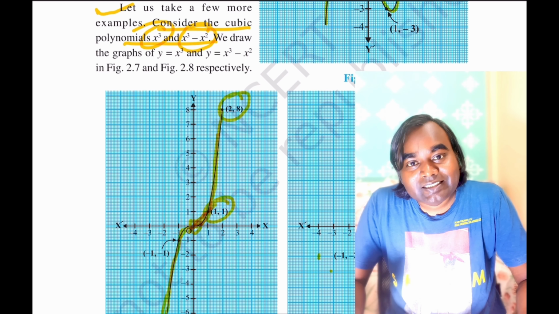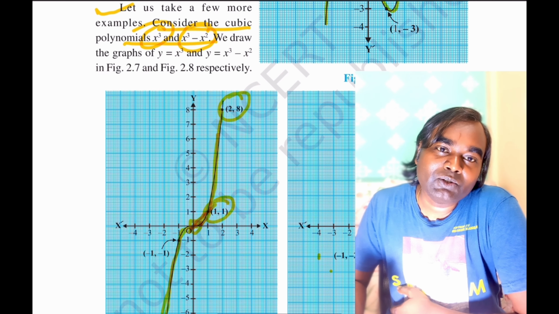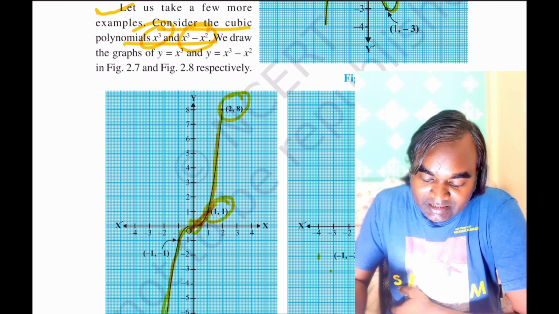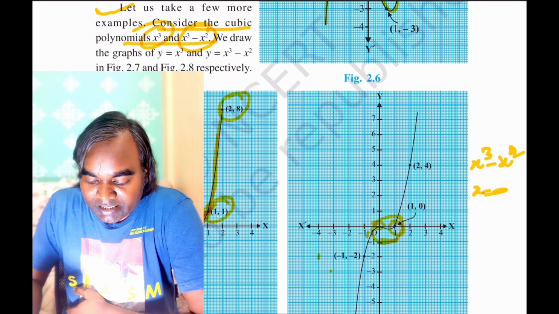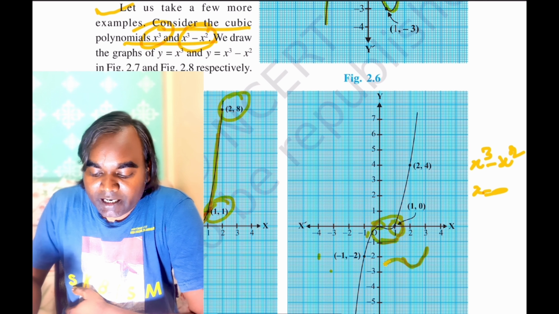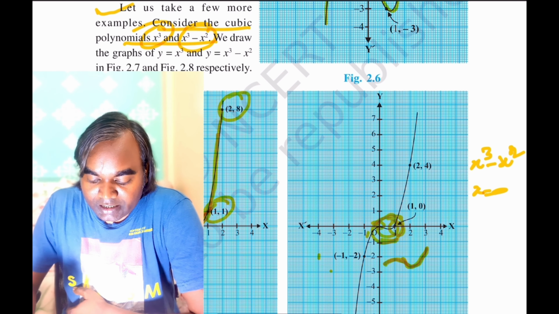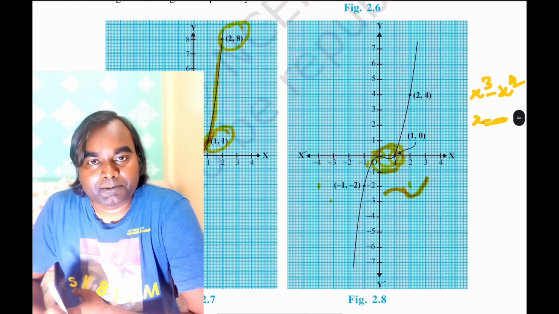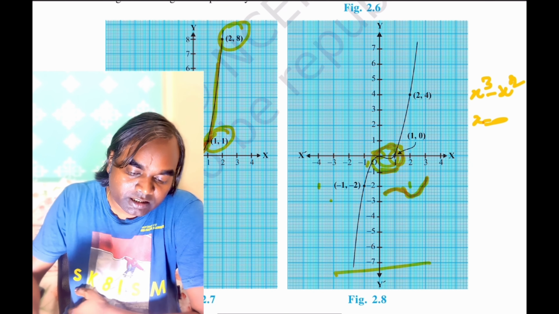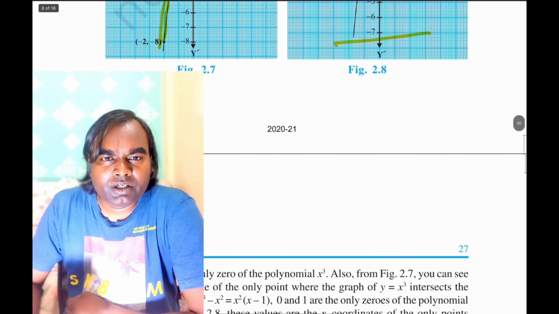So to know the exact shape of this graph, you must give values of x in between 0 and 1. You can see in this textbook, it has drawn in a very fantastic way that it is taking a shape like this. And after giving higher values of x like 2 and minus 2, you are getting this standard shape of this graph. So these are the ways of representing the zeros of any polynomial on the graph.